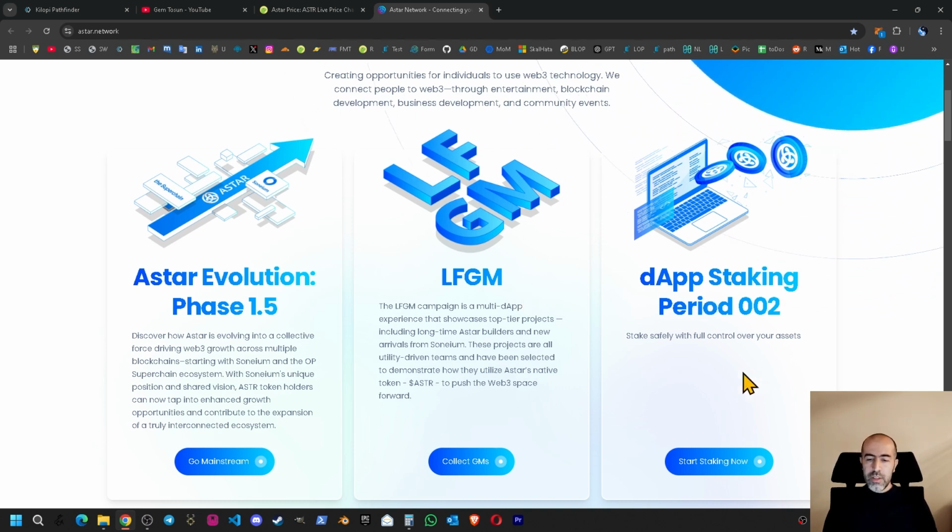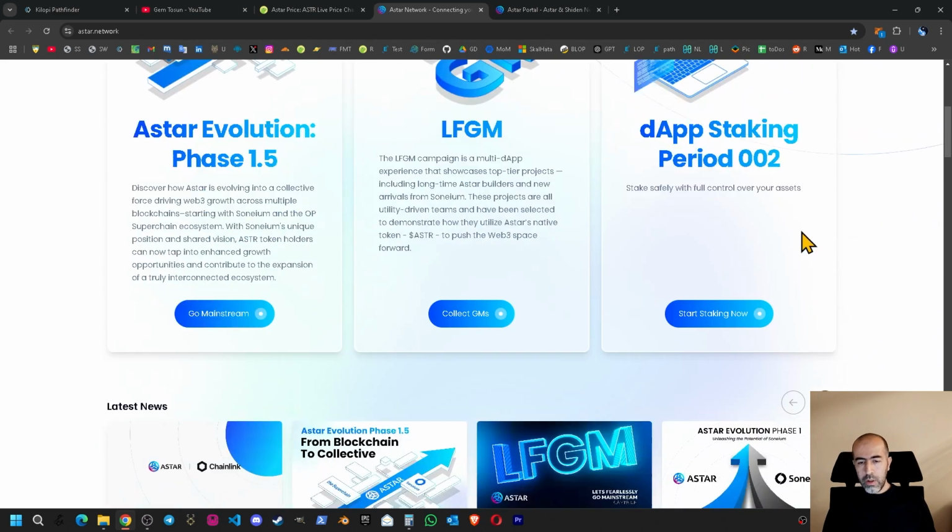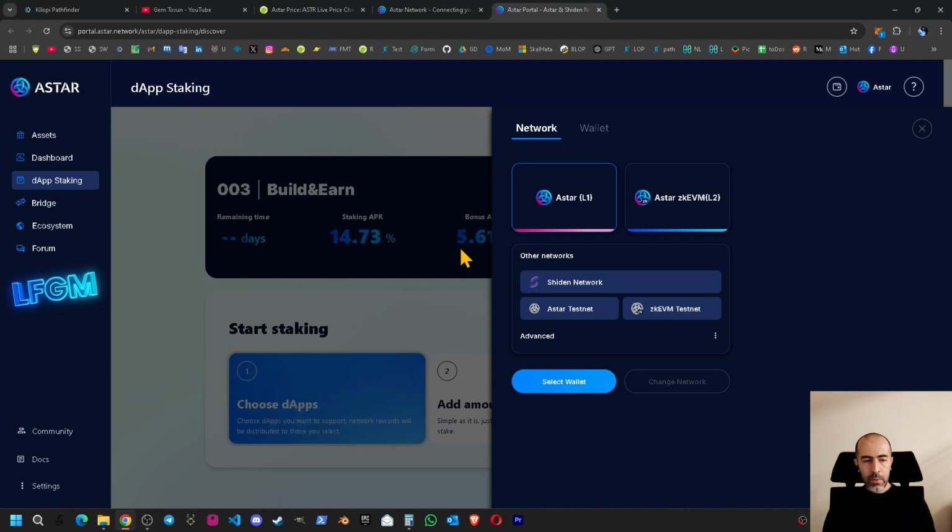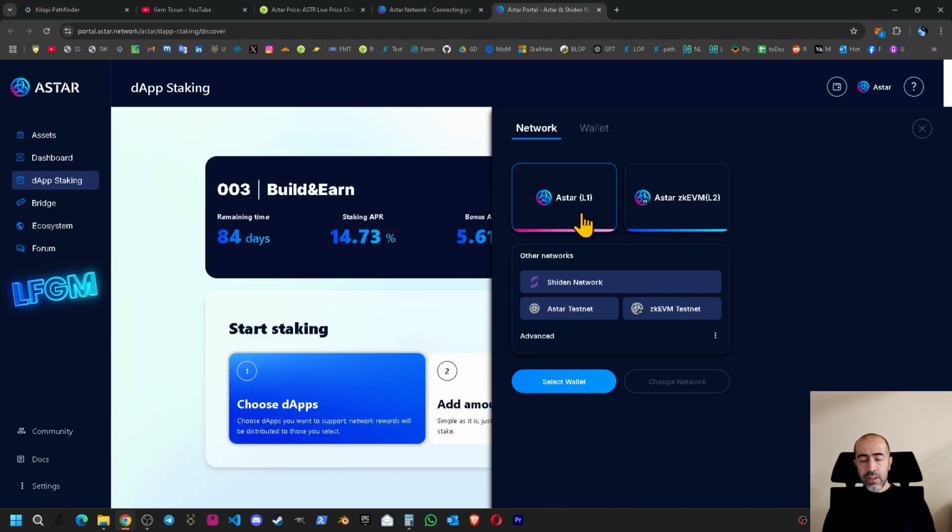So the next one is DF staking period 002. As you can see, let's click this link. When we click this link, we are going to the Astar portal basically. Let's check the portal. So there is this Astar L1. This is the Polkadot Parachain, and Astar L2 ZK is the right side, on the Ethereum side.